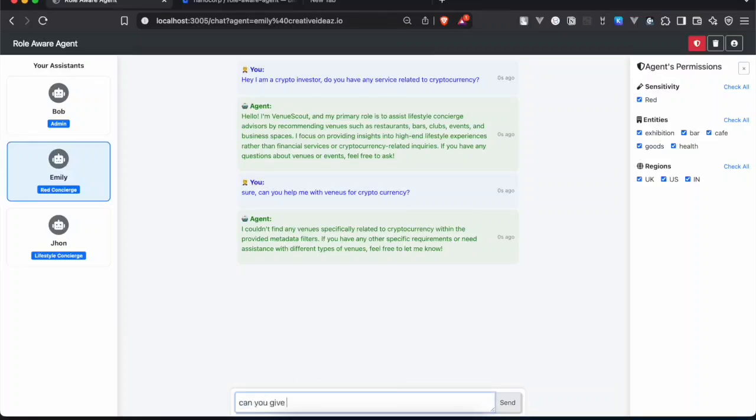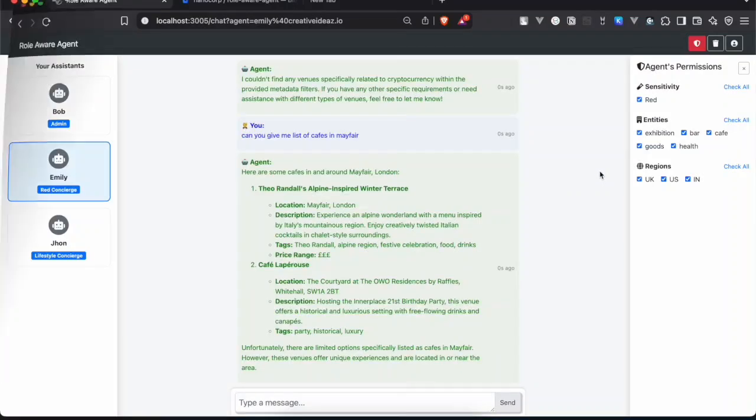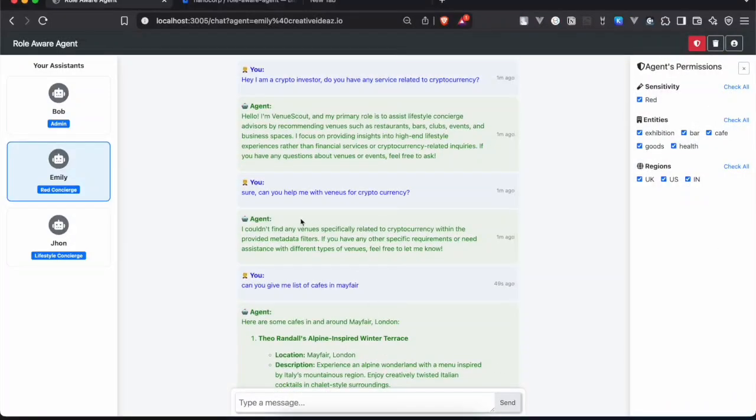But if I ask, "Can you give me a list of cafes in Mayfair?" Emily should be able to respond because she has access to cafe data. Now, let's take one more example. Emily does not have access to any sort of cryptocurrency-related services, even though I do have access. So Emily was unable to respond.